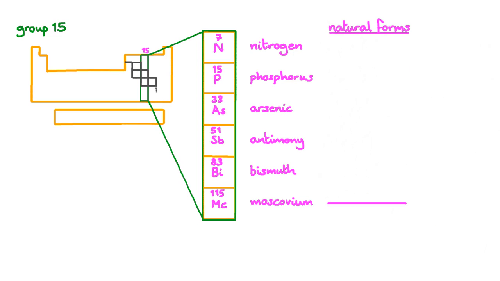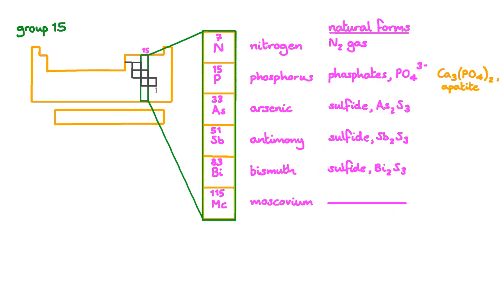Before we move on, we're going to have a look at what natural forms these elements are found in. The most common form for nitrogen, as we've already said, is N2 gas, but we can also find it as nitrates in soil and in other compounds. Nitrogen is the only element in Group 15 that's readily found in nature in its elemental form. The rest are found as compounds. Phosphorus is generally found bound up in phosphates, such as calcium phosphate, and minerals such as apatite, while arsenic, antimony and bismuth are generally found bonded to sulfur in sulfides.